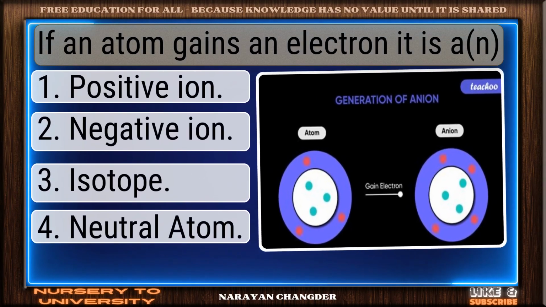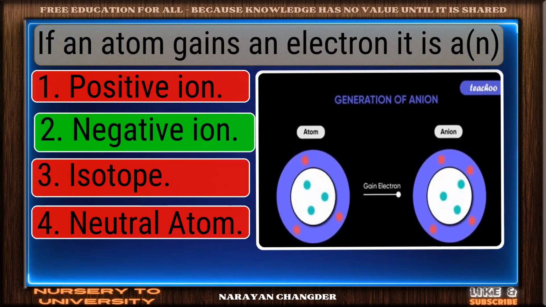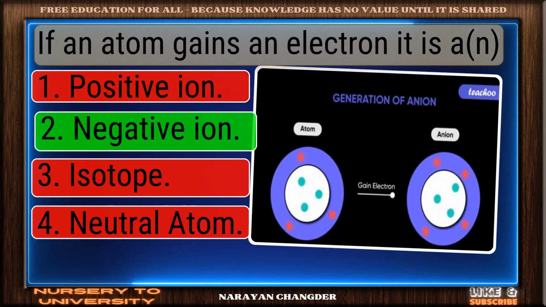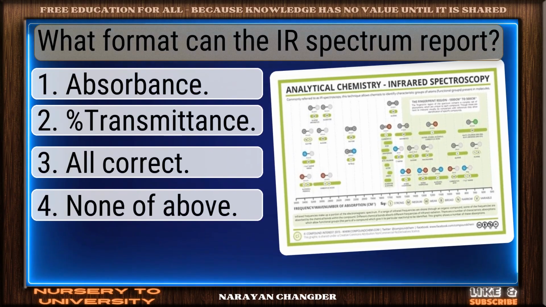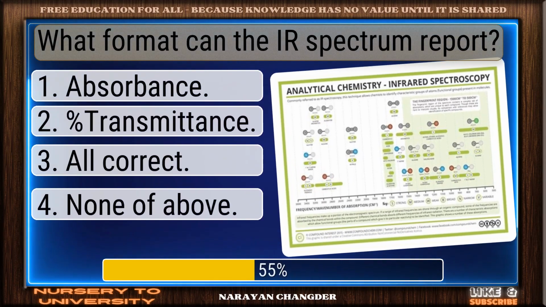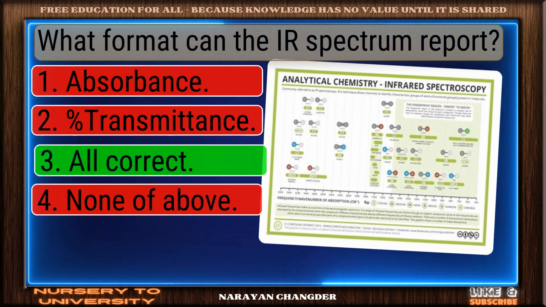If an atom gains an electron, it is a. Excellent. Negative ion is a brilliant choice. What format can the spectrum report? Sharp thinking. All correct is the right choice.